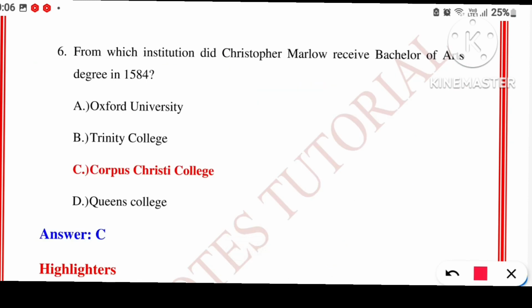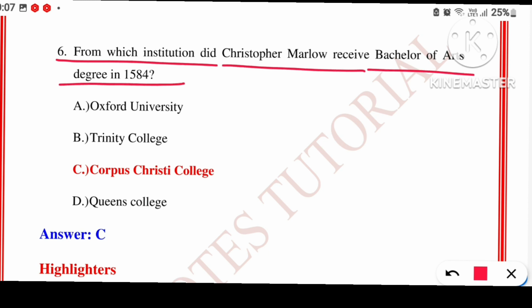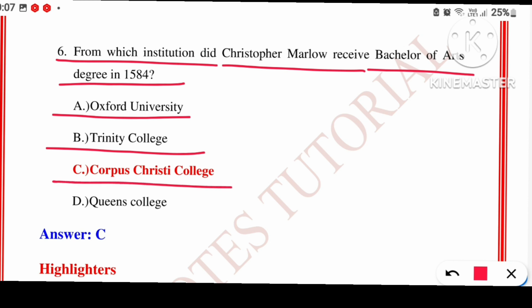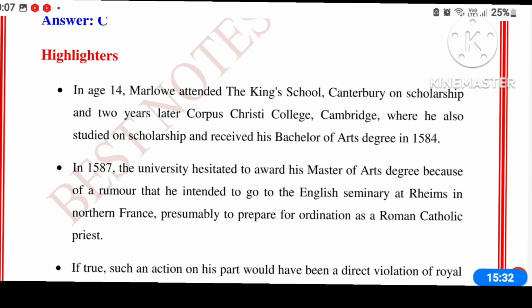Question number 6. From which institute did Christopher Marlowe receive bachelor's degree in 1584? Option A, Oxford University. Option B, Trinity College. Option C, Corpus Christi College. Option D, Queen's College. So the right answer is option C, Corpus Christi College. We have already done this highlighter just now, so we are not going to repeat this. We will move to the next question.